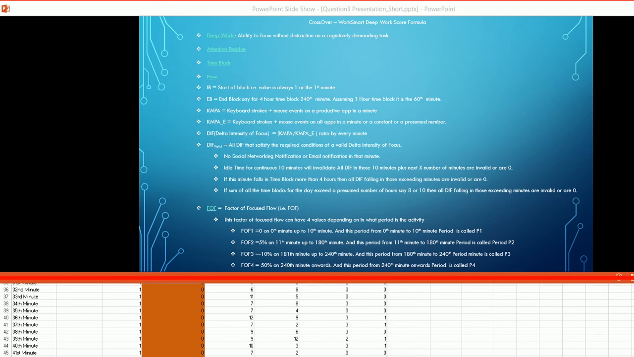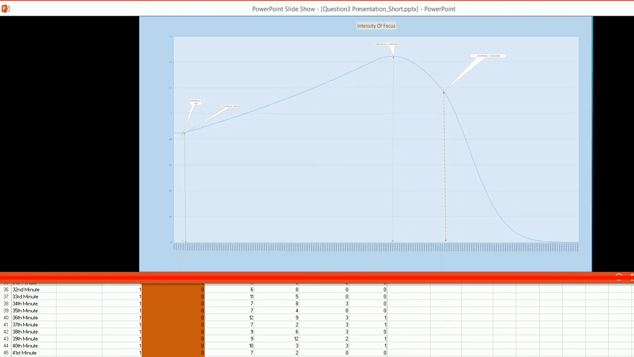Now what is this factor of focused flow? Basically, if you have seen this graph that I showed you earlier, the factor of focused flow takes 4 values. First it is 0, then it is an incremental percentage that gets added to the intensity of focus. It reaches a maximum value, then it goes down. Then it takes another value, that is a negative percentage. Then it exponentially crashes down and reduces the intensity of focus to 0.